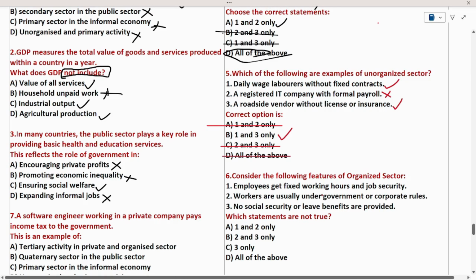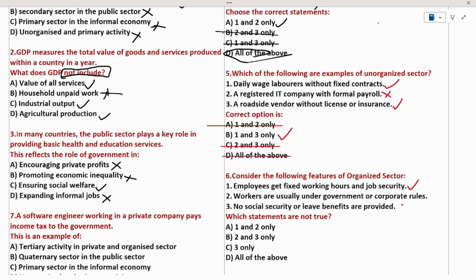See question number 6. Consider the following features of the organized sector. So we need to find out the features of the organized sector from the given options. Employees get fixed working hours and job security. Yes, we know that the organized sector has job security and fixed hours. So statement 1 is right.